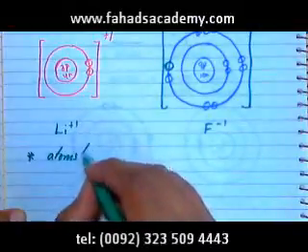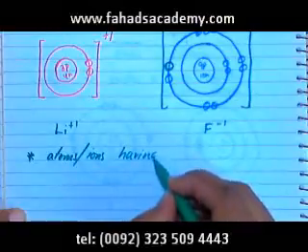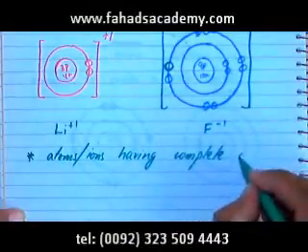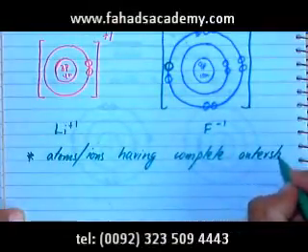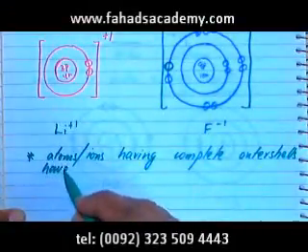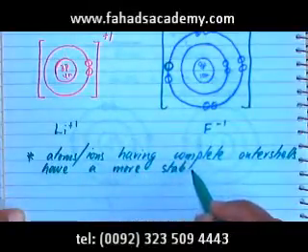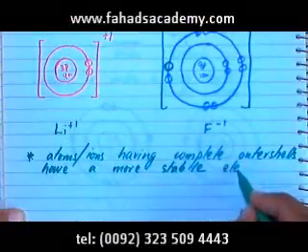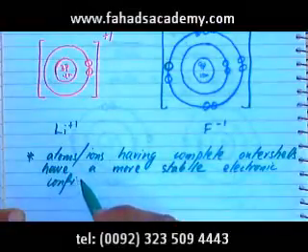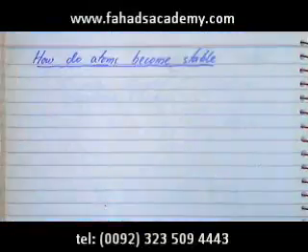atoms or ions having complete outer shells have a more stable electronic configuration.